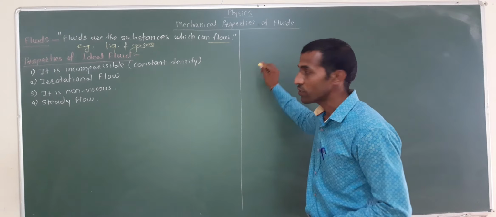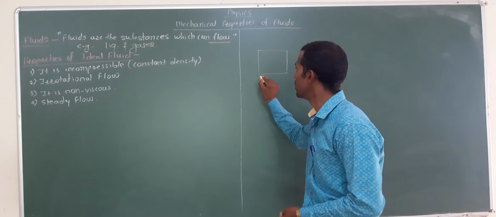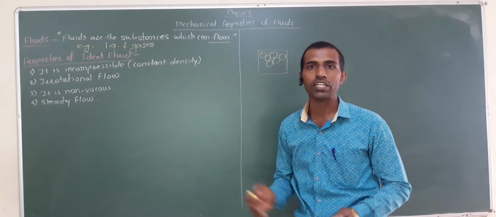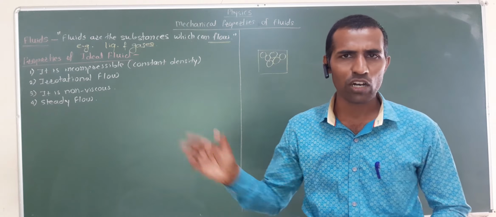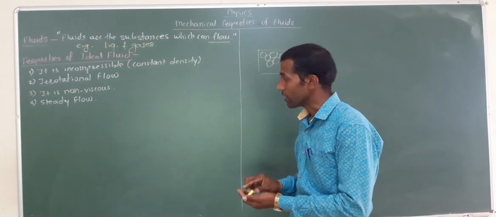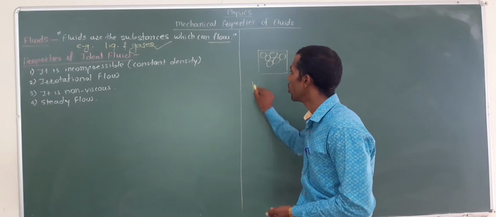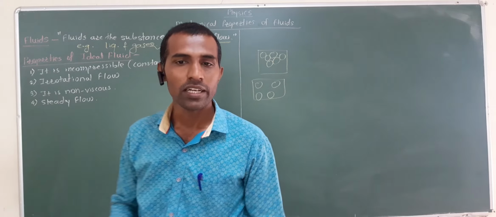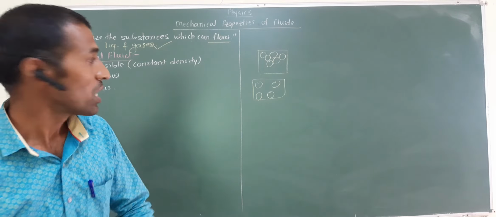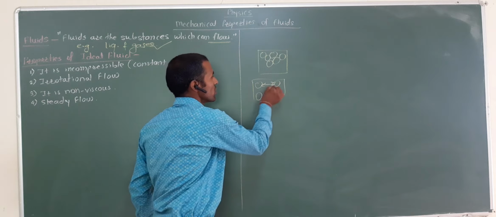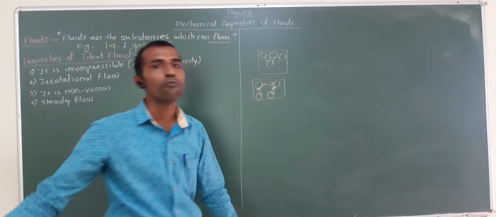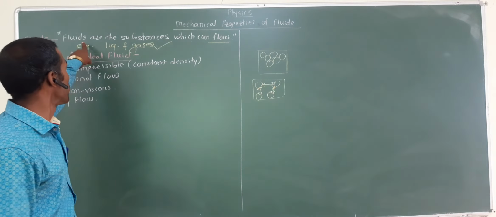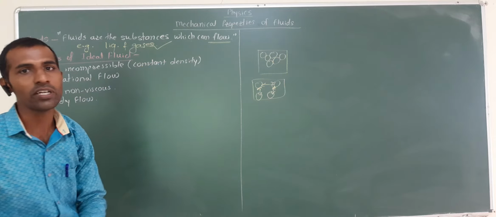Why? If we see the molecular structure of the solid, solid molecules are closely arranged, and their intermolecular force is strong, so they cannot flow. But in case of liquid and gases, if we see the molecular structure, the molecules are loosely arranged. The intermolecular force between the molecules or atoms is very small, so they are loosely arranged, and as a result, fluids, or liquid and gases, can flow.